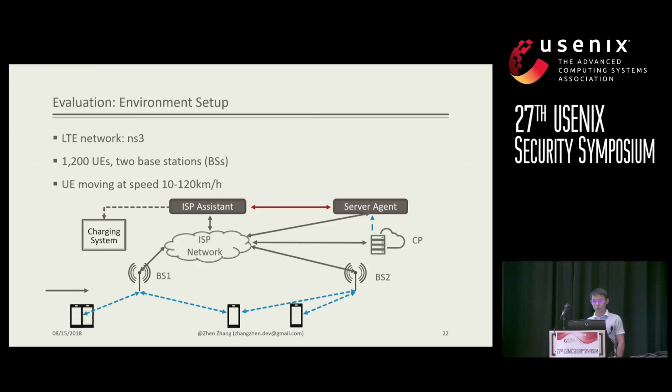While the user equipments are moving with random speed from base station 1 to base station 2, they will temporarily connect with both base station 1 and 2, and will finally connect with base station 2. This process is called handover, and it will affect the transmission rates. We want to know the overhead of our system during the handover process.